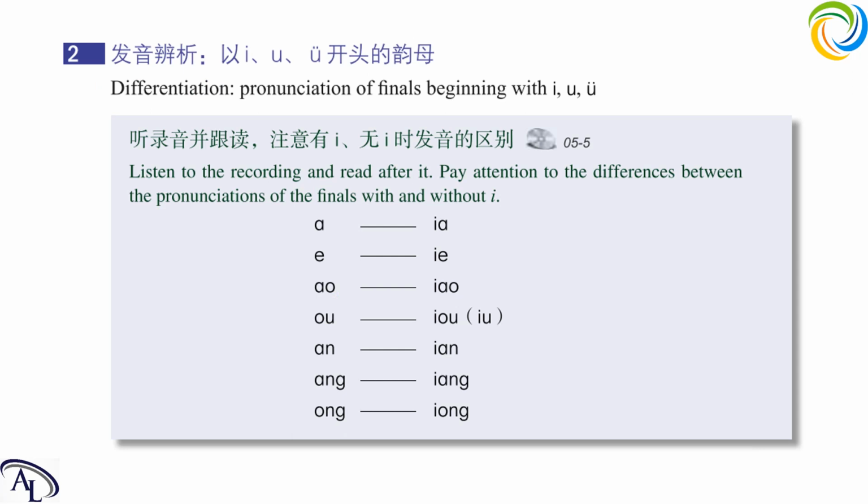So first one, read after me. a, and with i it is ya, ya, ya. So a and ya, the difference is really clear. So next one, this one is ye.